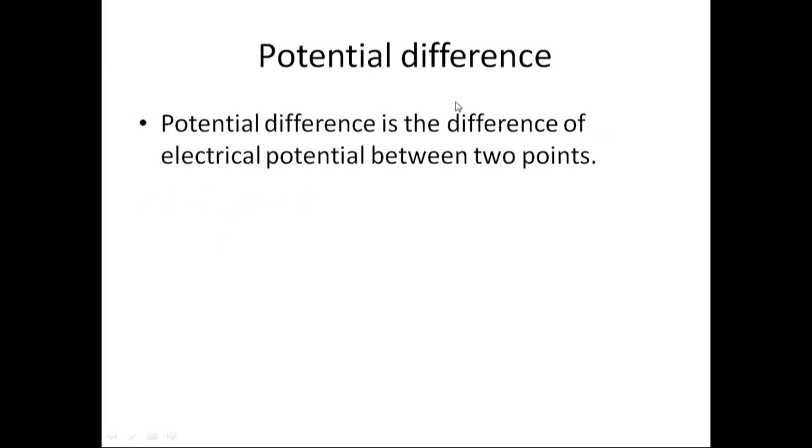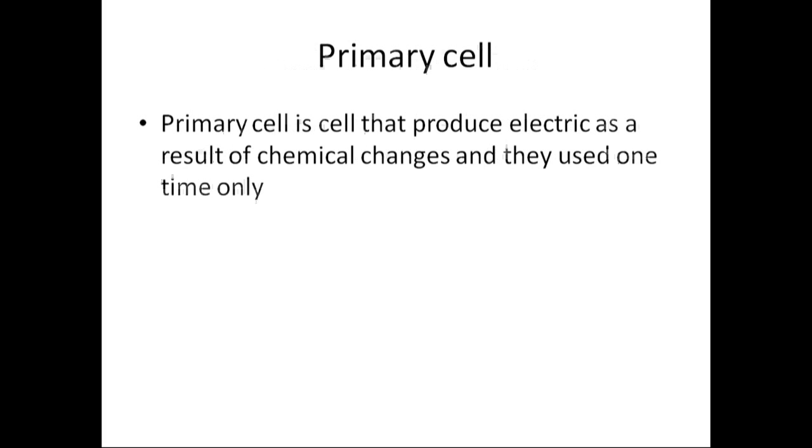Next is potential difference. Potential difference is the difference of electric potential between two points. Electric potential is potential energy over charge, and the difference between two values of electric potential makes the potential difference. Potential difference is also known as voltage, and sometimes we call it electromotive force.